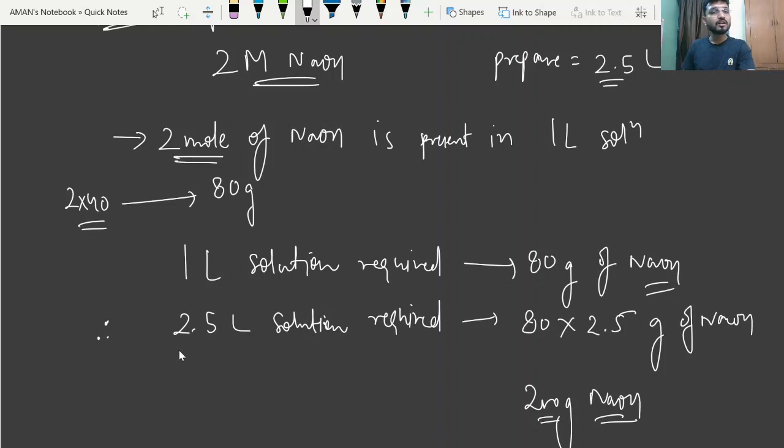So therefore, beta, what amount of volume do we require to form? That is 2.5. So 2.5 liter of solution will require how many? Just multiply. Just like 1 chocolate is of 10 rupees, so how much for 2.5 chocolates, right beta? So in that case you just multiply this value. Okay. So if 1 liter solution requires 80 gram, then 2.5 liter requires 80 into 2.5. So you will get again 200 gram NaOH. Sorry, NaOH.